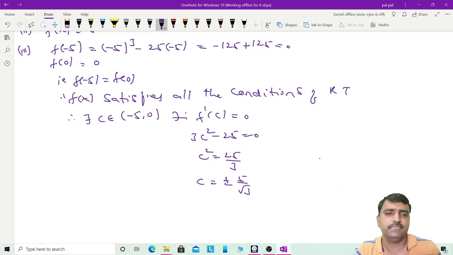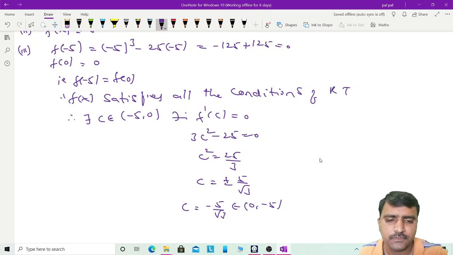So definitely that is the value. Only the negative one is valid, not the positive. So therefore c is equal to -5 by root 3. You can solve it on a calculator and see. c is equal to -5 divided by root 3 is the value belonging to -5 to 0.